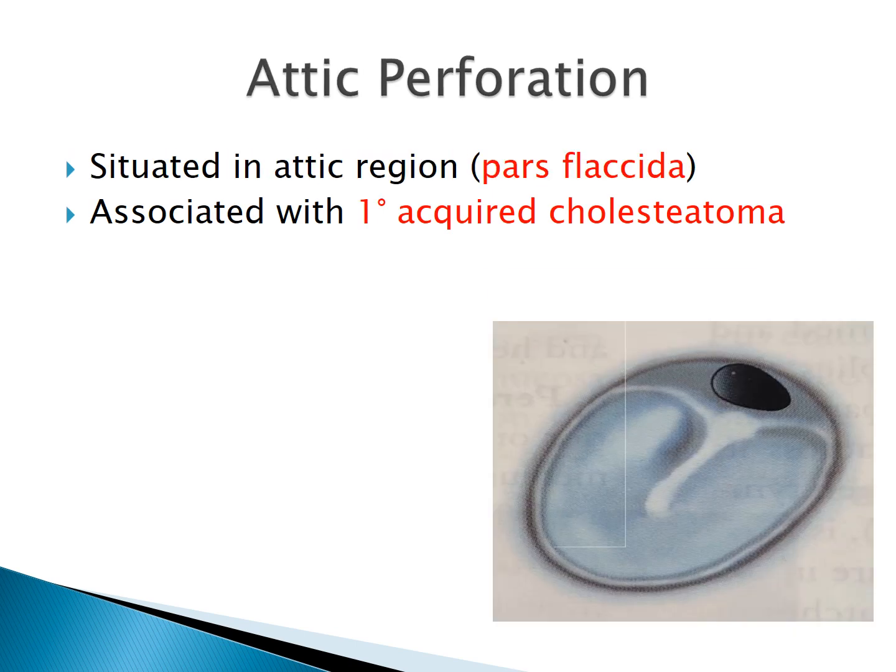The third type of perforation is the attic perforation. An attic perforation is one which is situated in the pars flaccida region, which is also called the attic region. This type of perforation is associated with primary acquired cholesteatoma. Here we can see that the black colored perforation is present in the upper part of the tympanic membrane, which is the pars flaccida region. So this type of perforation is called an attic perforation.